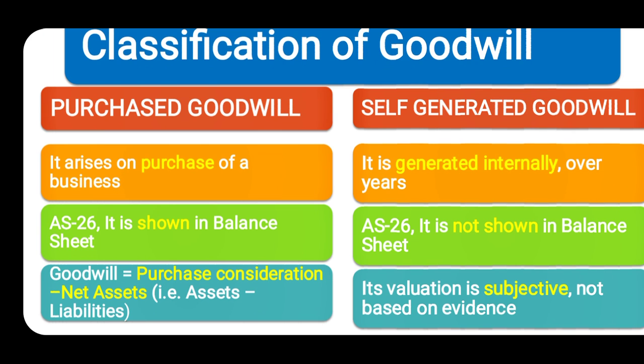So the rupees 10,000 which he has paid in excess of the net assets value is called goodwill. And net assets means assets minus liabilities. And how is self-generated goodwill valued? Its valuation is totally subjective. It is not based on any evidence.